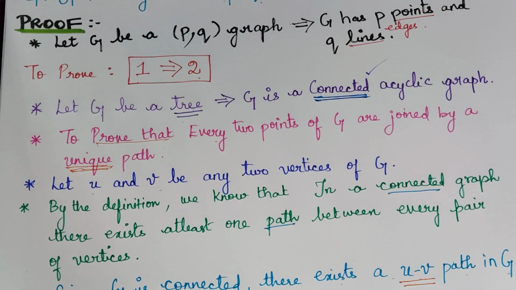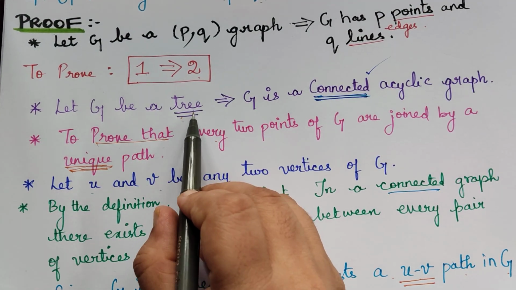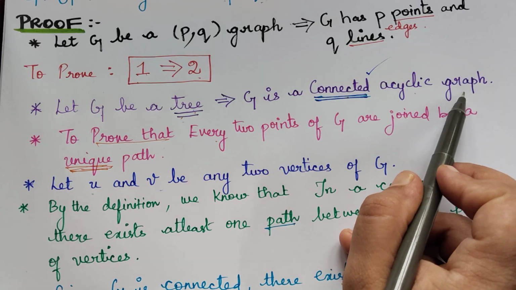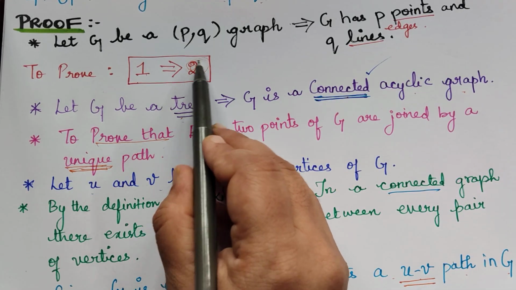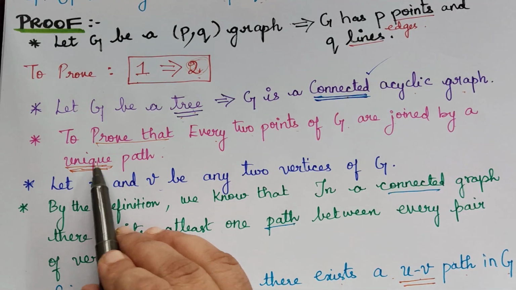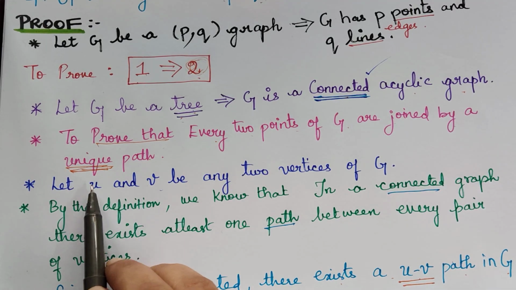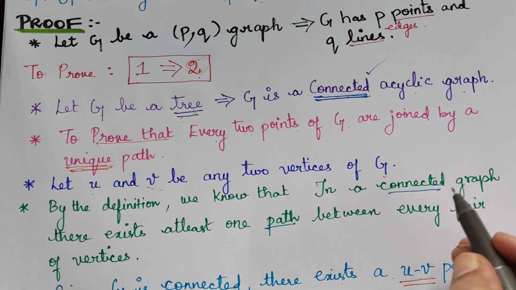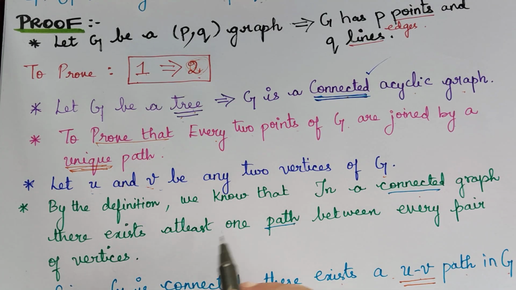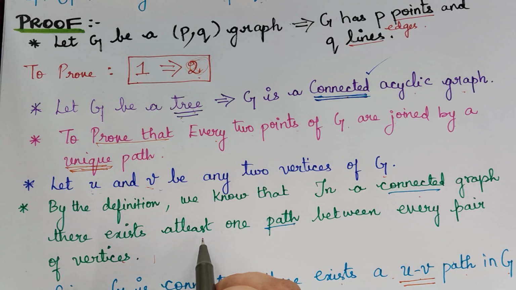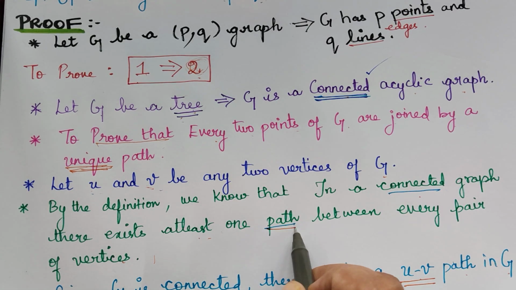So first we have assumed 1, that is G is a tree, and since G is a tree, it is a connected acyclic graph. Then we have to prove 2. What is 2? We have to prove that every 2 points of G are joined by a unique path. So for that we are considering 2 points U and V of G. Now, by the definition of connectedness, if you have a graph G and 2 points, then definitely there will exist at least one path between every pair of vertices.